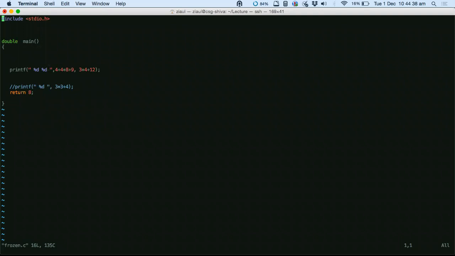Yes. Sir, how many mathematical operators can we include in this %d thing? See, this operator stuff is irrelevant to %d. There is no relation between them. You could write any expression using the operators which C supports. This has nothing to do with %d.